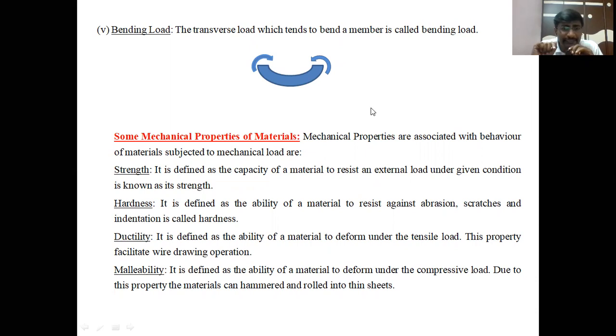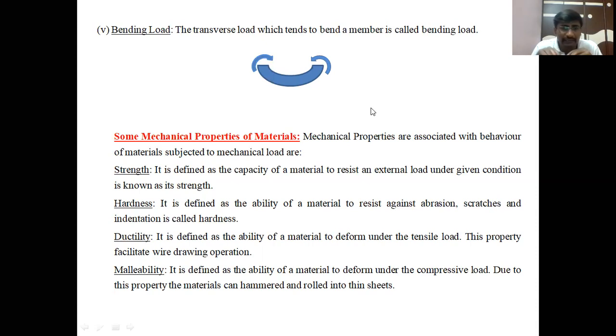Next, the third property is ductility. Ductility is one of the important properties for ductile materials in engineering applications. Ductility means it is the ability of a material to deform under tensile load. This property is mainly applied in the wire drawing operation. In wire drawing, the material is able to enlarge its length by applying the tensile load. It can be formed into small diameter wires. That property is called the ductility.